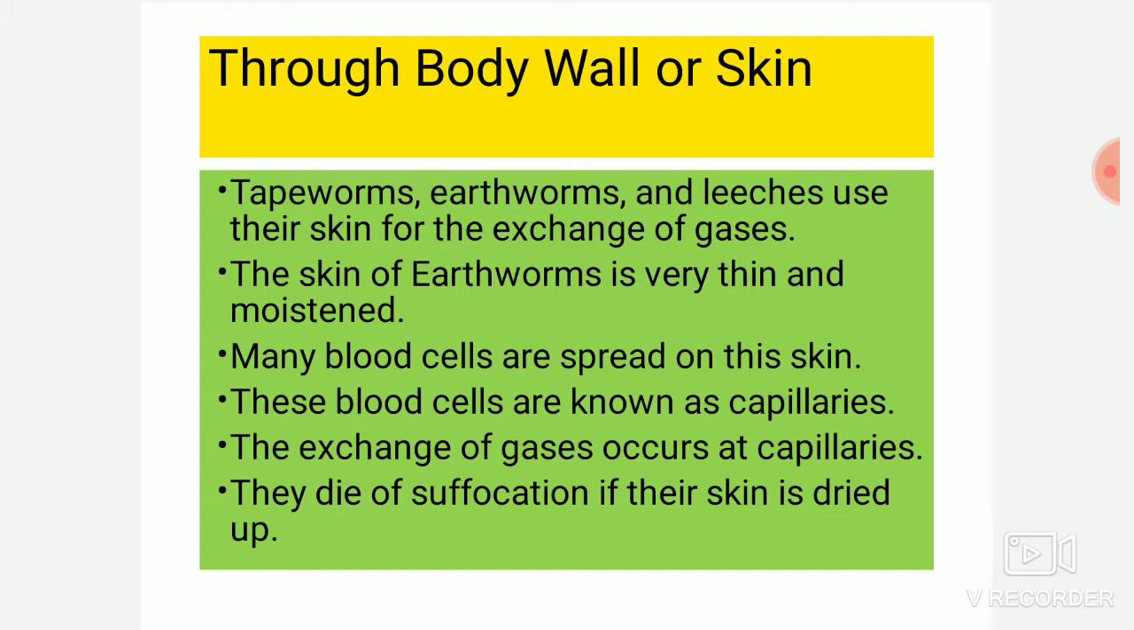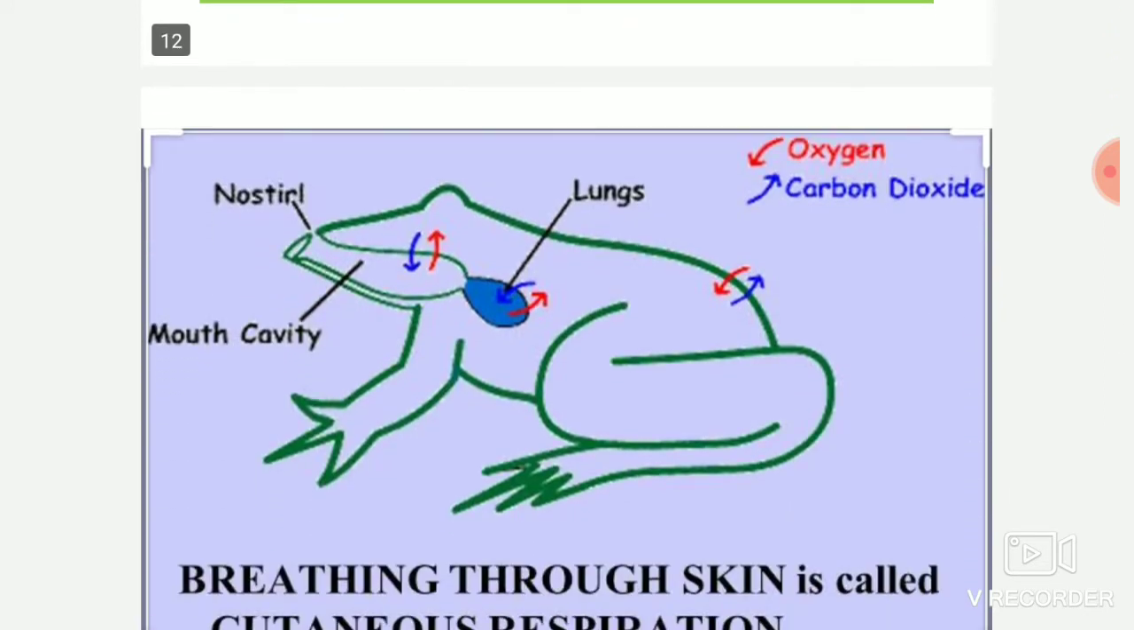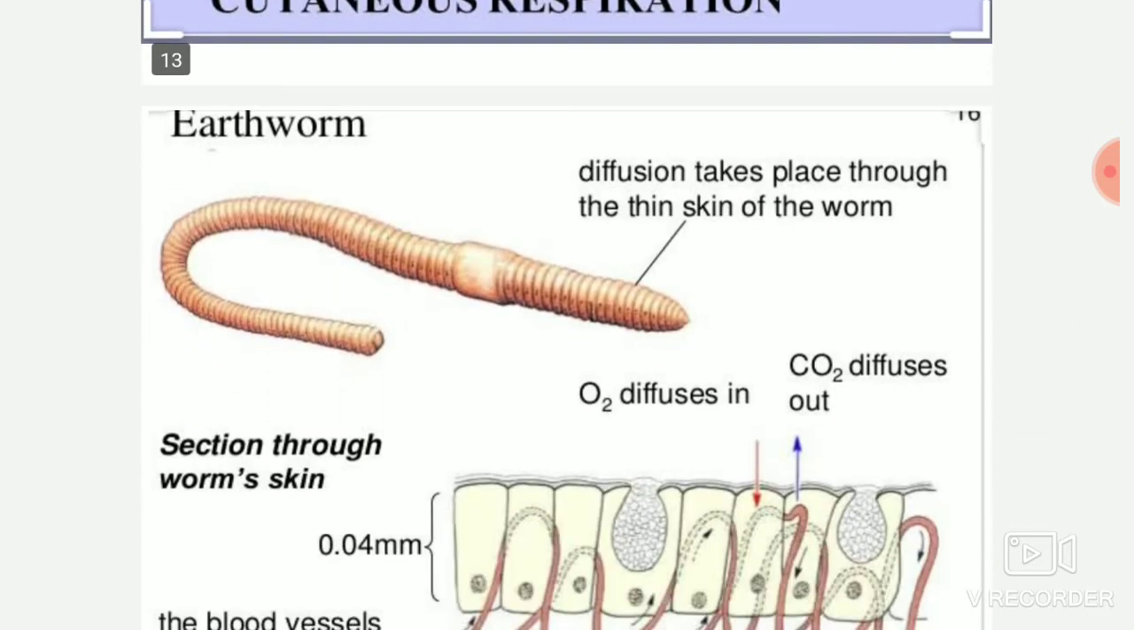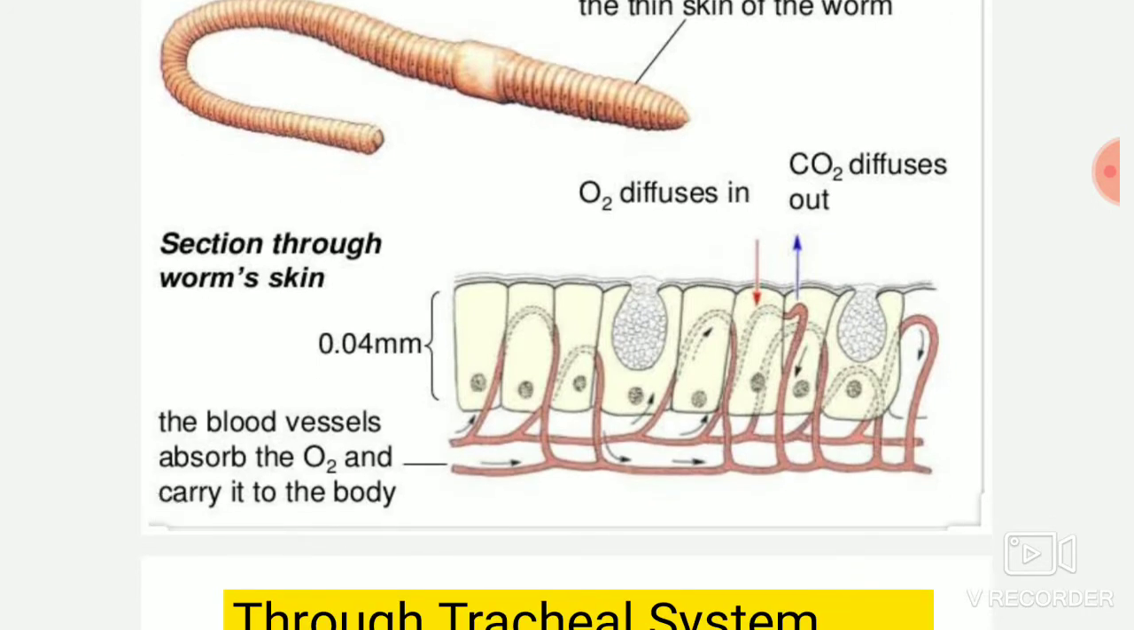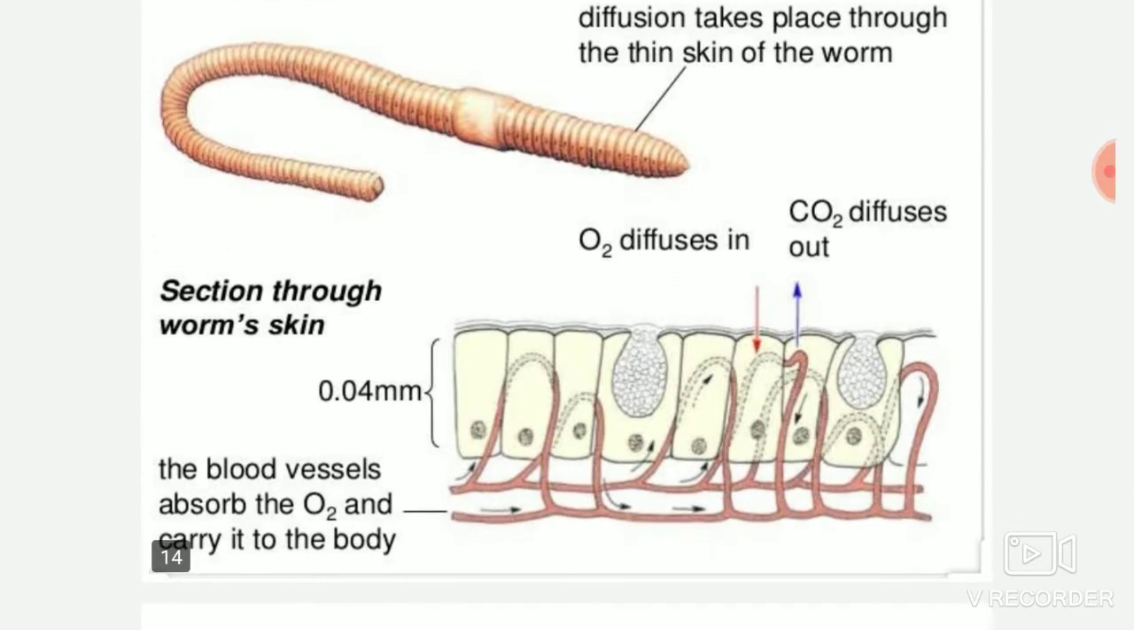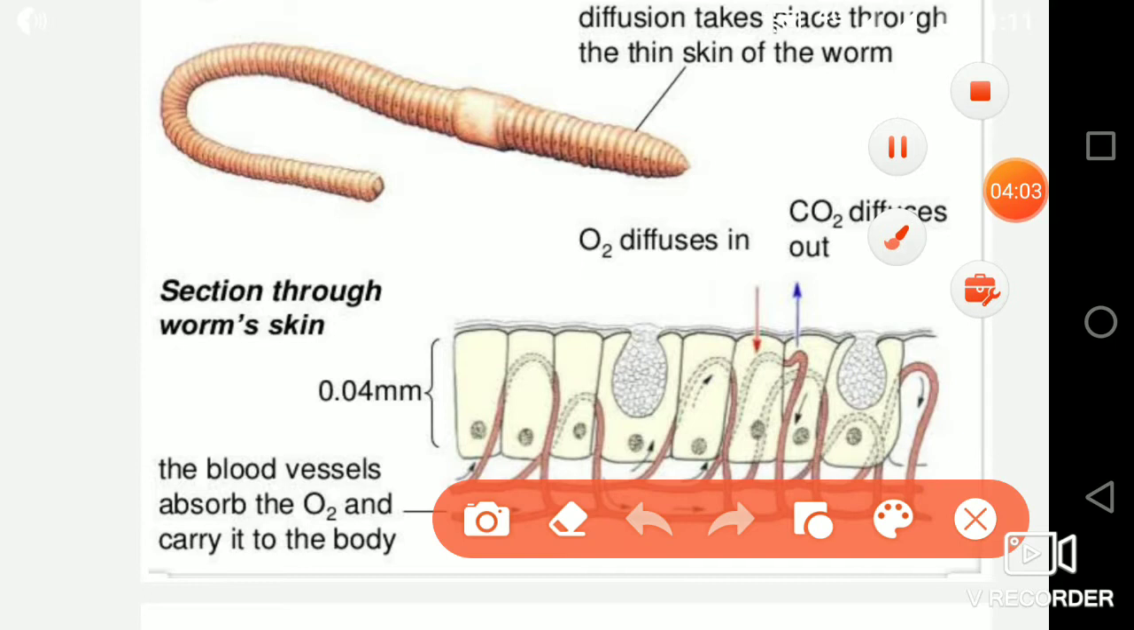The exchange of gases occurs at the capillary. The vessel wall is very thin. It is so thin that the gases can permeate through it, so it absorbs the oxygen and gives out carbon dioxide. If their skin dries, they will not survive. So here you can see the earthworm in this diagram.